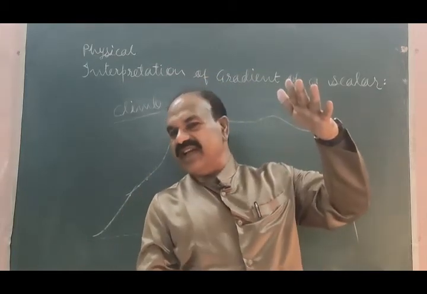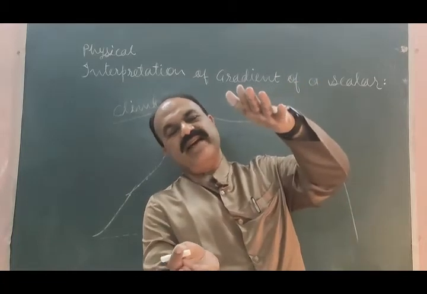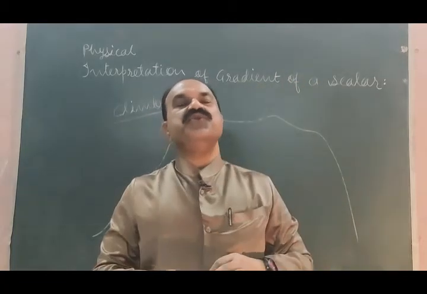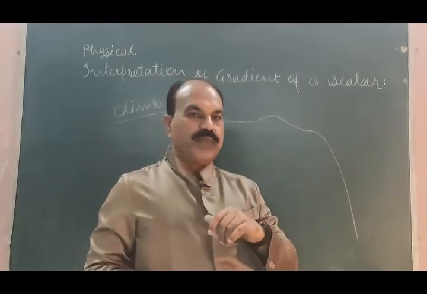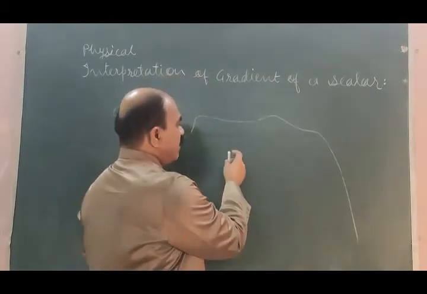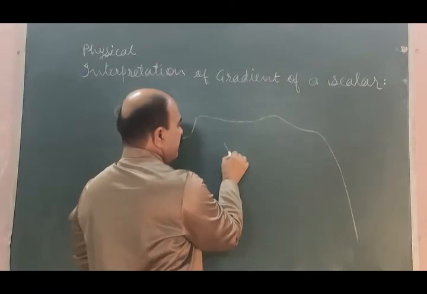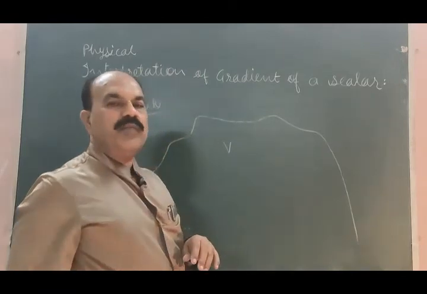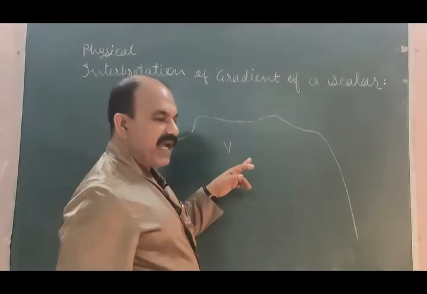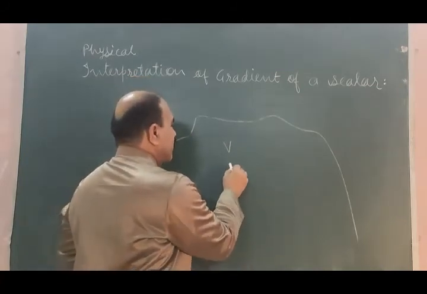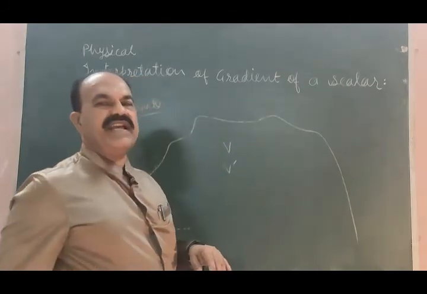The work done will be this gradient multiplied by the distance between these two equipotential surfaces. So, if we have one equipotential surface of potential V, and another equipotential surface parallel to this of potential V dash.